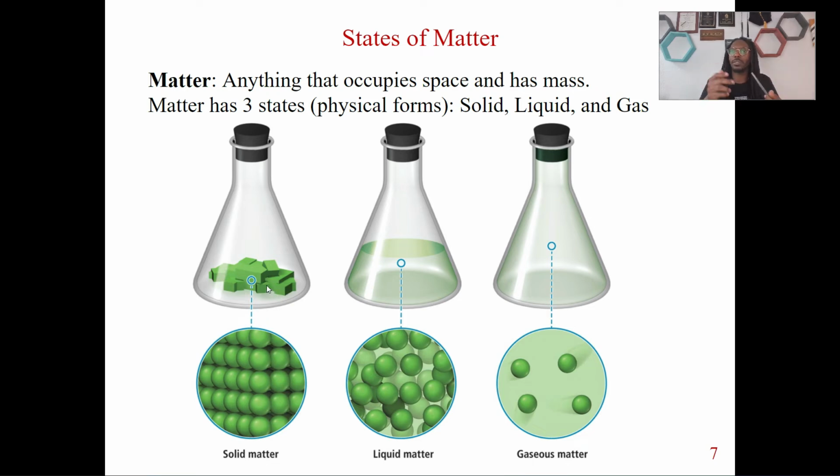This is what we consider to be a solid. Now solids, going on that micro scale, of how solids are structured and composed: solids are very compact together. We talk more about this in Chem 2, so if you're in my Chem 2 class, go to that. But right now, we're just going to talk about solid matter. This is how solid matter is. It's really compact to each other.